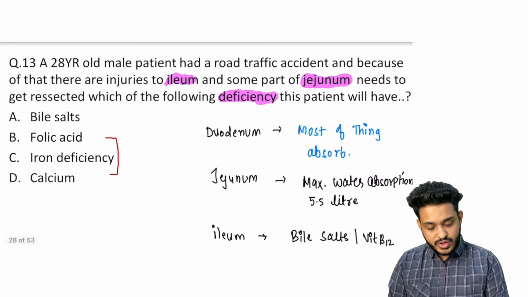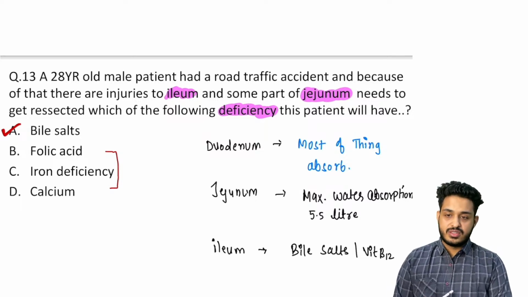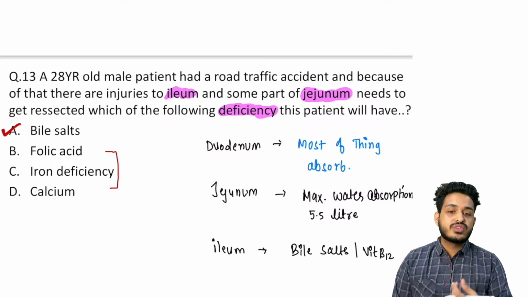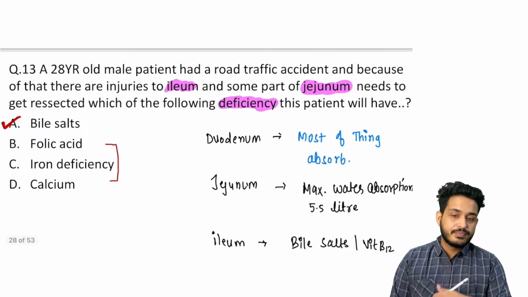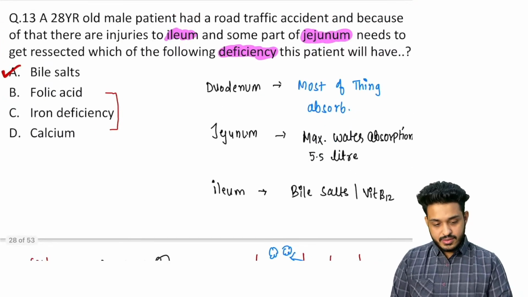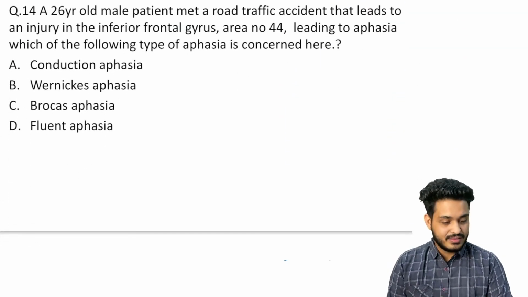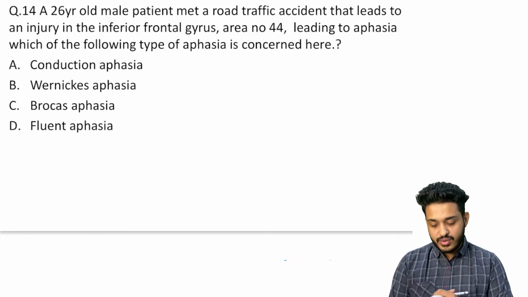So what is going to be your answer in this particular case? Your answer is going to be bile salts. Bile salts are going to be deficient in this particular patient because of the resection of this particular thing, right? Is that okay? No issues with this? Should we move to the next question? The next question is in front of you. Try to read and try to answer.